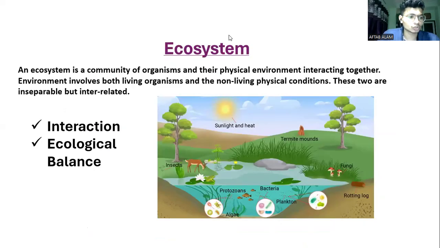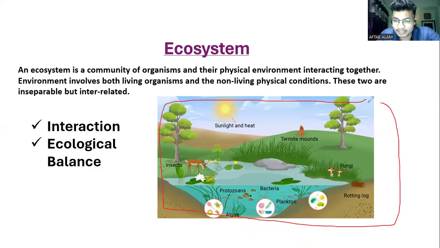Now, a very important question here. See, if you observe the image which I have put here, this part is called soil. This is water. Here, this is a biotic element, that is a deer. Here is a plant, that is also biotic. On the other hand, sunlight, soil, and water are all abiotic, right? If you observe, biotic and abiotic, right?